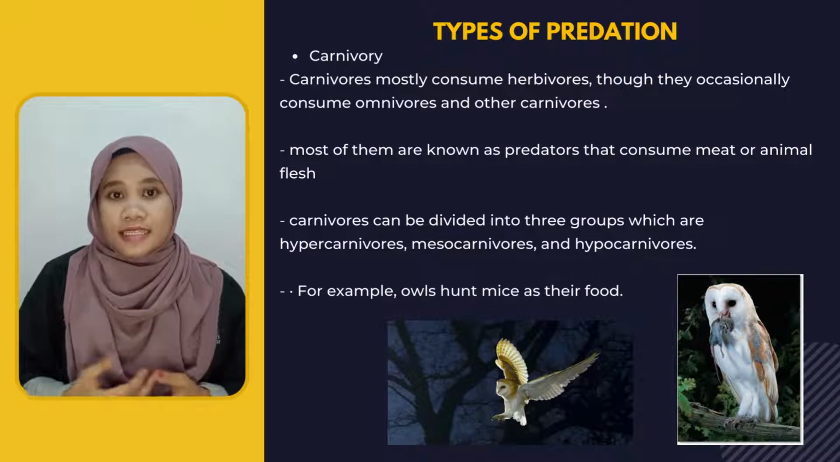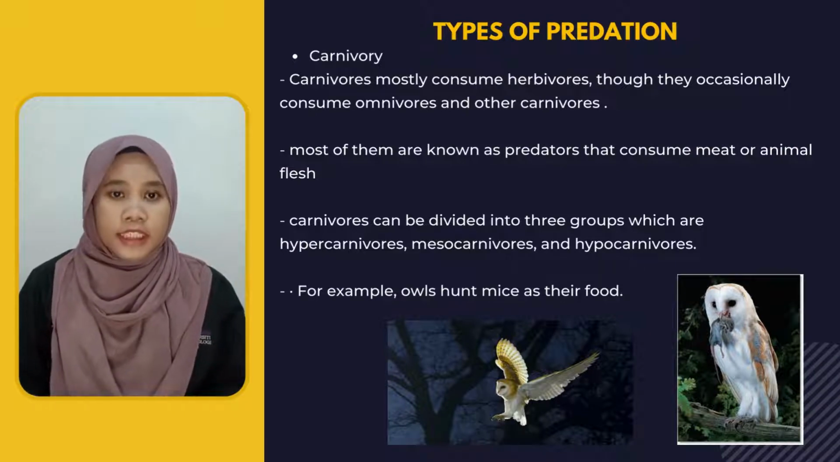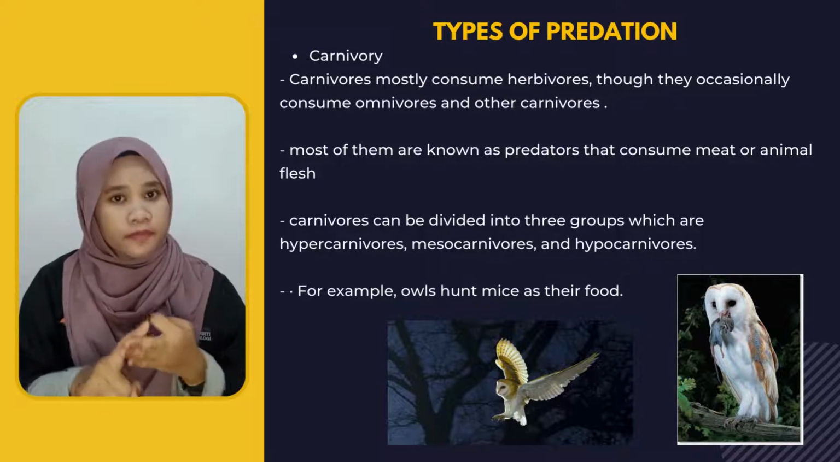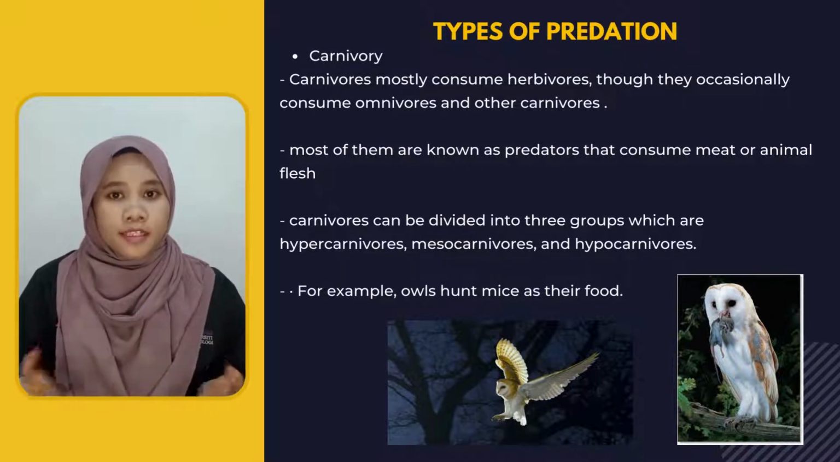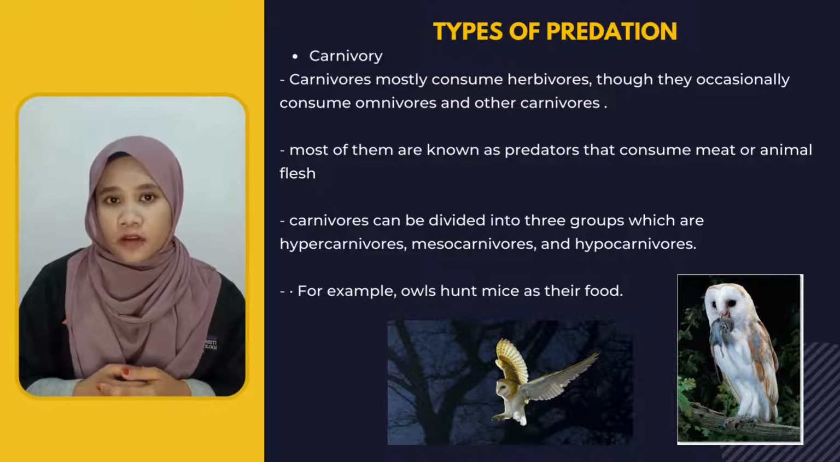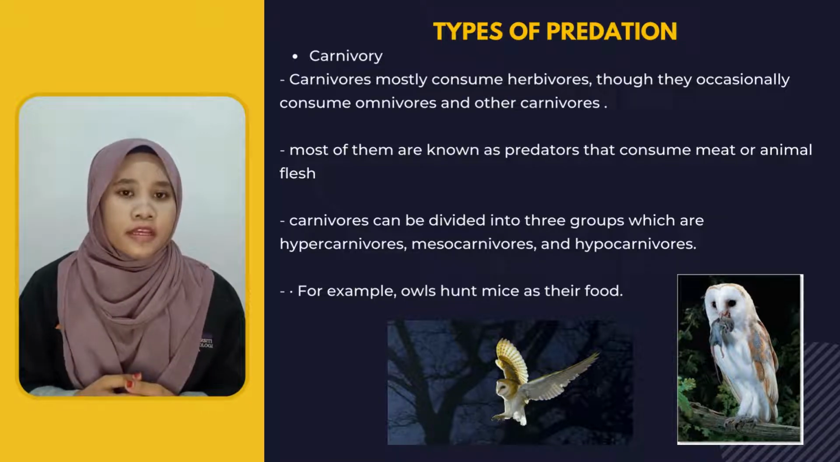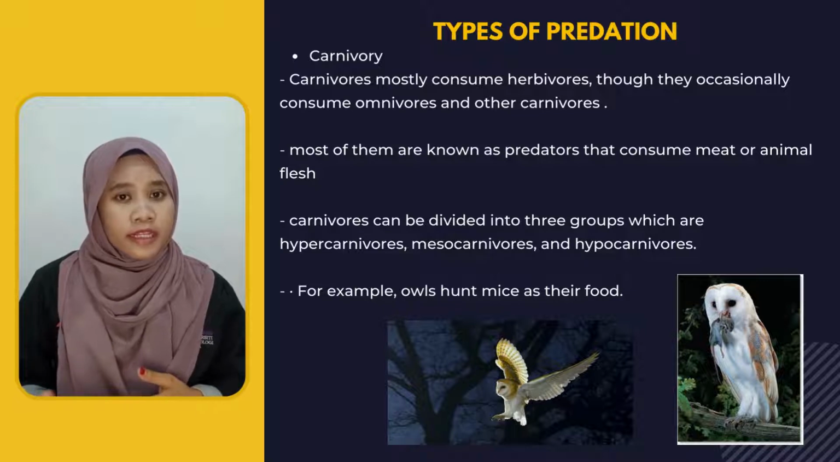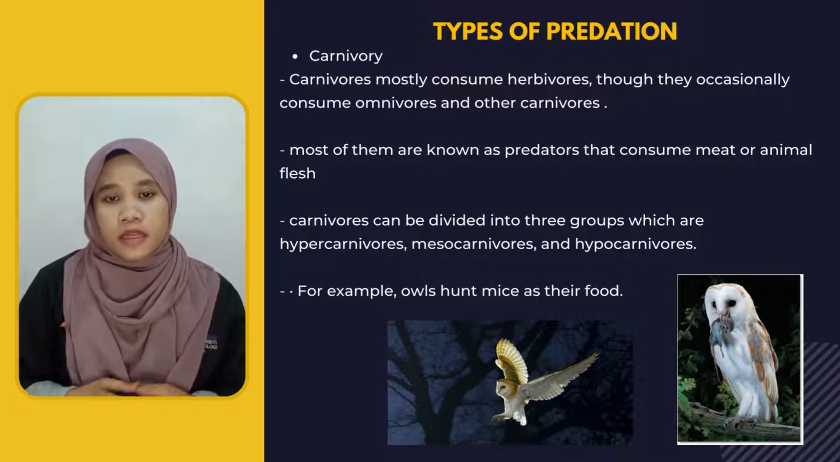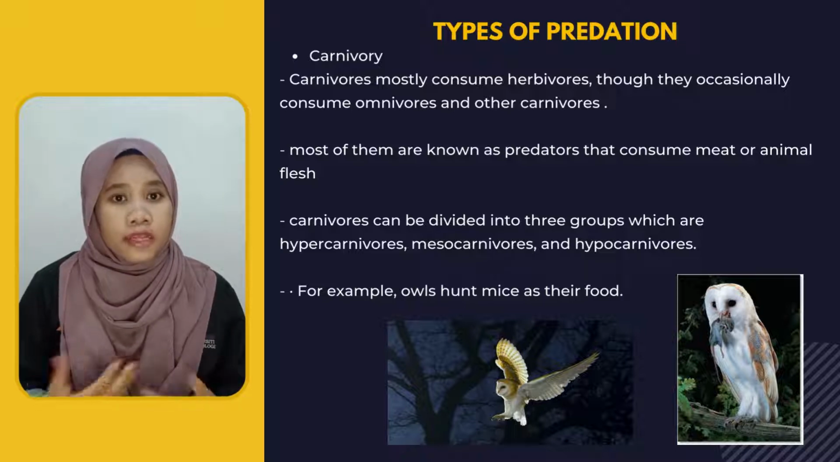Next is types of predation. Predation can be classified into 4 categories, which are carnivory, herbivory, parasitism, and mutualism. So, let's start with carnivory first. Carnivores mostly consume herbivores, though they occasionally consume omnivores and other carnivores, and most of them are known as predators that consume meat or animal flesh.